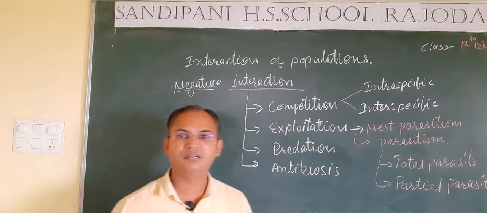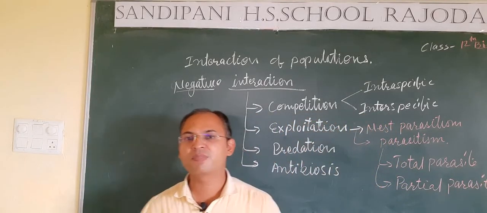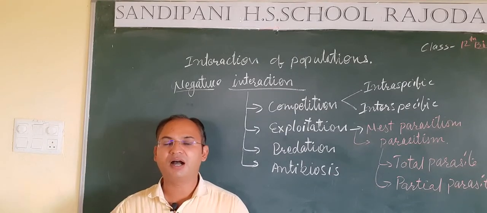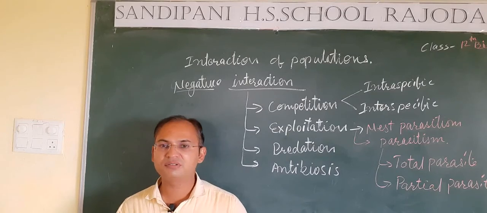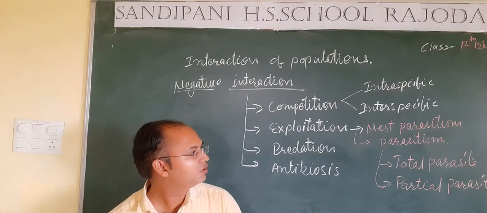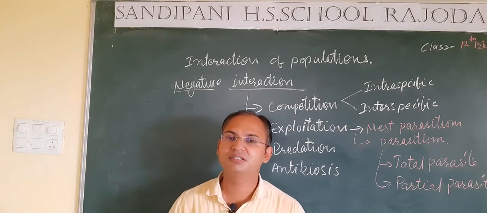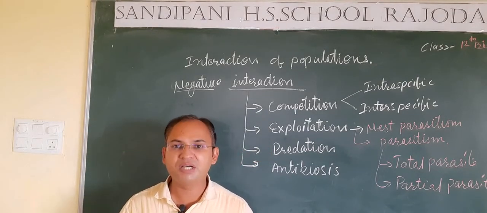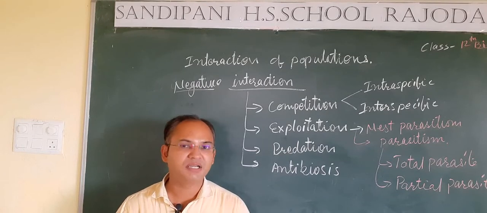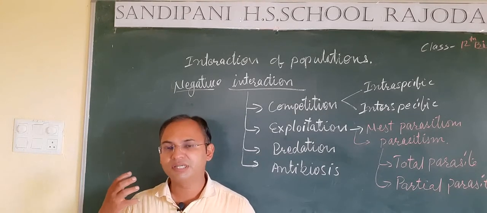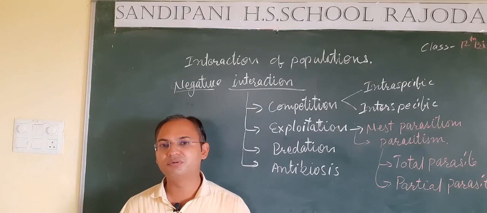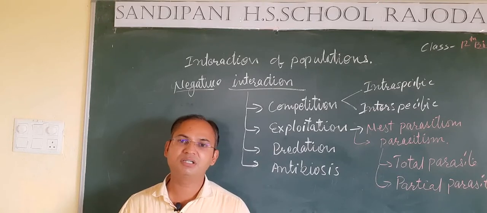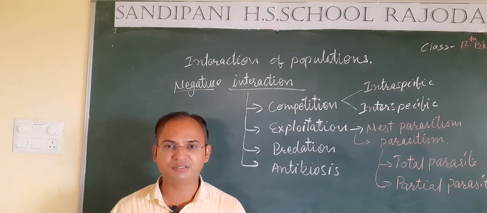Total parasite means, students, the organism which is completely dependent on the host plant, 100% dependent on the host plant for their food. So whenever the population of the total parasite increases, it directly harms the host species, and in turn the host species may also die. But partial parasites have the capability to make their own food, but they depend on other species of plants for getting water and nutrients.